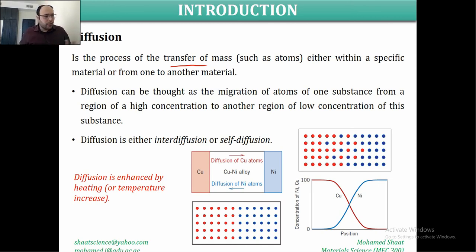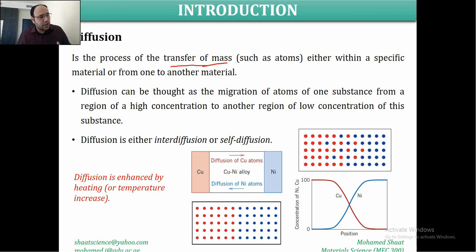So diffusion in general is the process of transfer of mass from one part to another part, one position to another position.